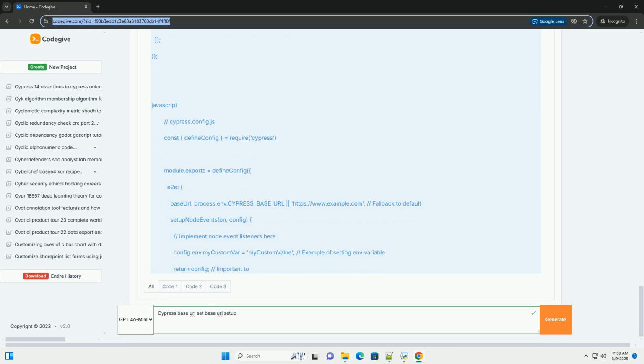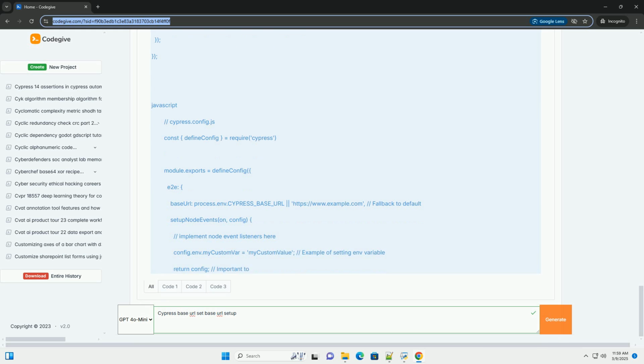If it's not defined, or empty, it falls back to the default value of https://www.example.com. Important: in setupNodeEvents, if you modify the config object, you must return it. This ensures that your changes are applied. 3. Access environment variables in tests.